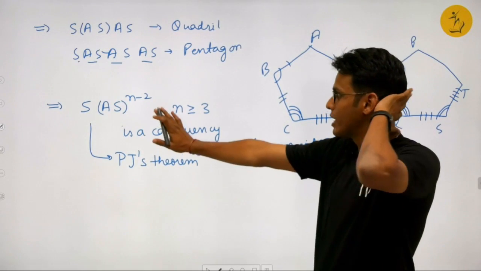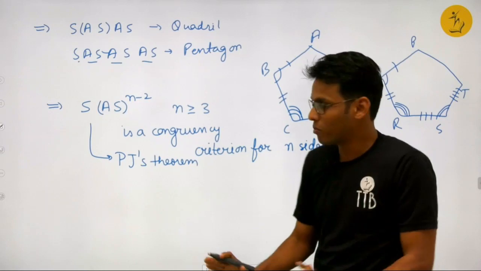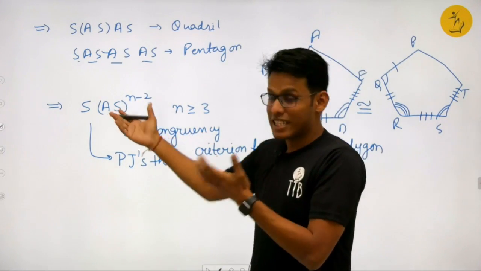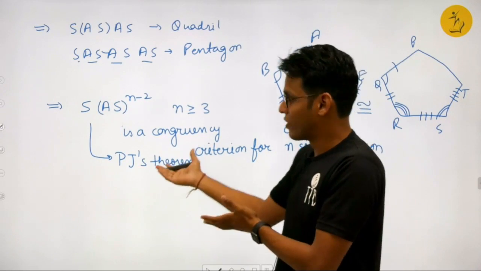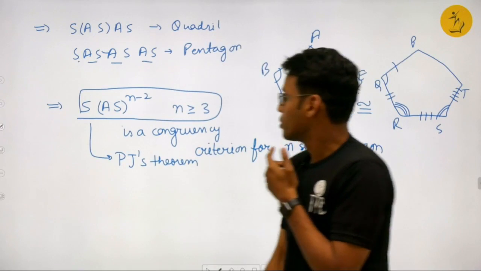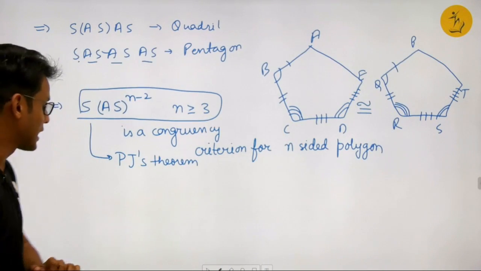But if somebody has given it a name earlier, I do not have any problem. I am just naming it so that if this is recognized, I will be more than happy to give it my name. So what I am claiming is that SAS to the power n minus 2, n greater than or equal to 3, is a congruency criteria, right?